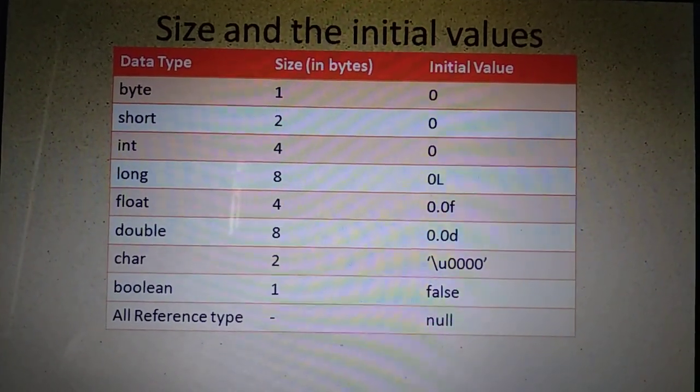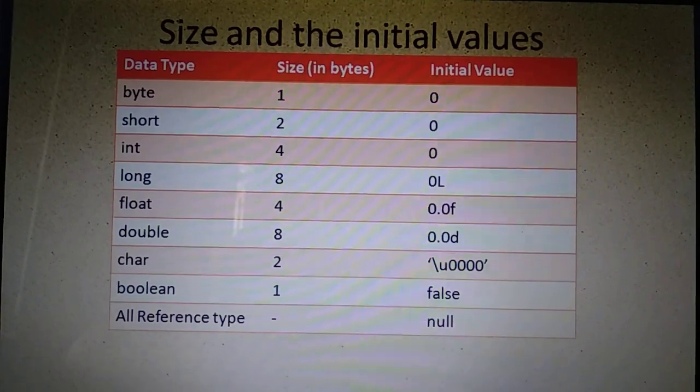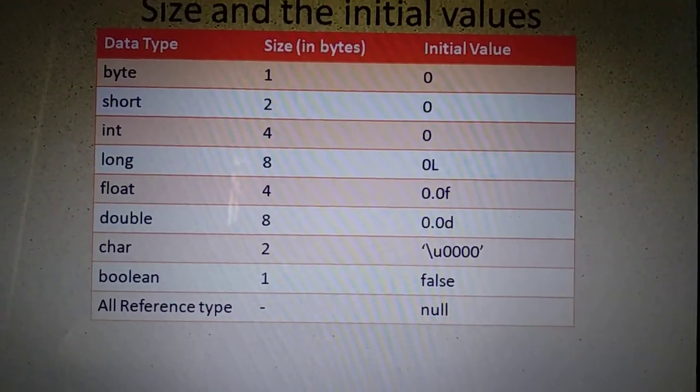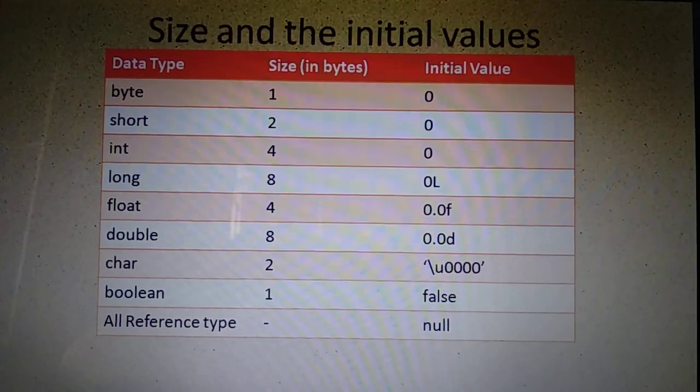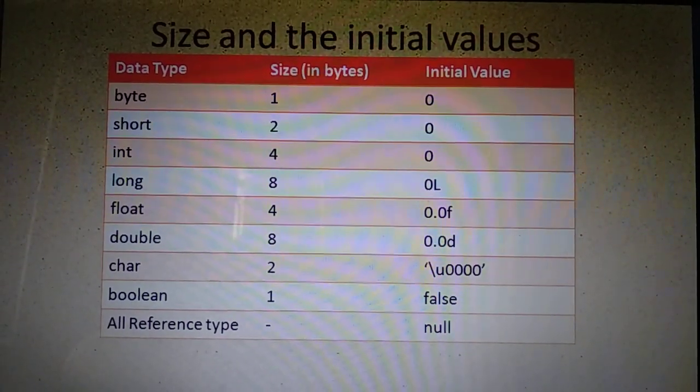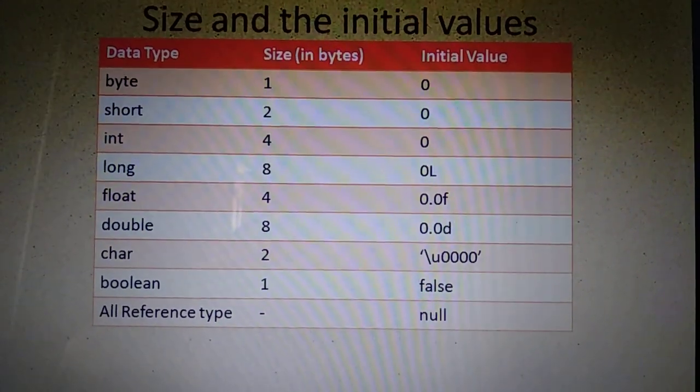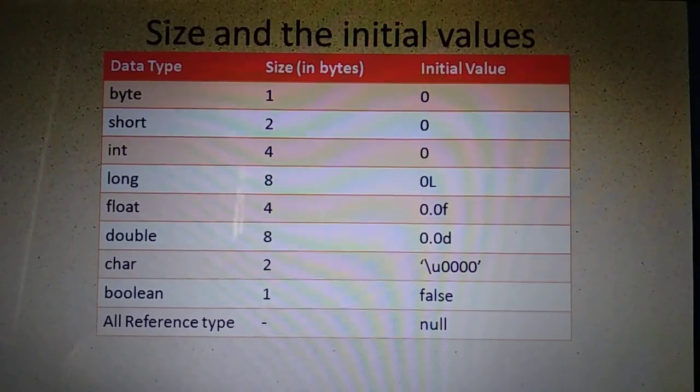If you are asked to write the number of bits, how will you change this? You know 1 byte is equal to how many bits? 1 byte is equal to 8 bits. So if byte is a data type, how many bits are used to store? 8 bits. If short is a data type, what is the size of short in the number of bits?